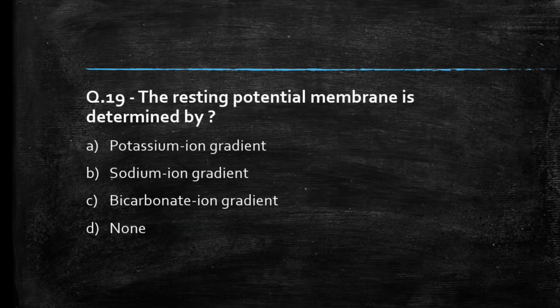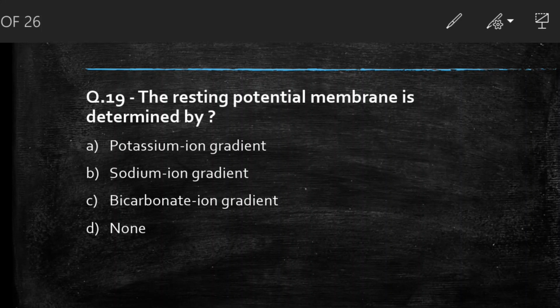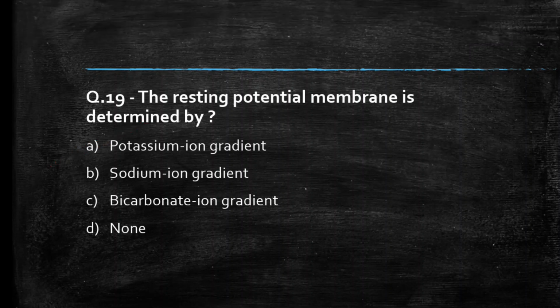Next question we have, the resting membrane potential is determined by potassium ion gradient, sodium ion gradient, bicarbonate ion gradient, none. Students, comment your answer. So the right answer to this question is option A, potassium ion gradient.